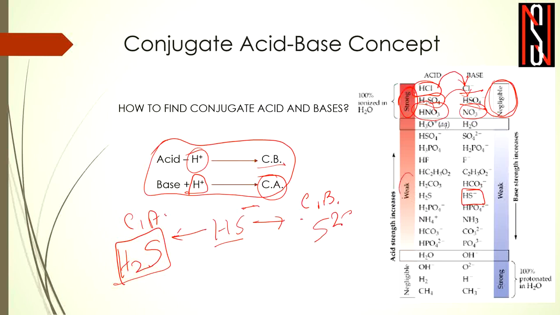Now these are the weak acids, like HF, H2CO3, H2S, H2PO4 minus, NH4 plus. If these are weak acids, the conjugate bases of these weak acids would be strong. So for example, F minus, HCO3 minus, HS minus, NH3, CO3 2 minus, all these conjugate bases of these weak acids will be strong conjugate bases. Okay, so now here these H2O, OH minus, H2 and CH4, these are the weakest acids. As these are the weakest acids, its conjugate bases like O2 minus, H minus and CH3 minus would be the strongest conjugate bases. Okay, so it would be the vice versa.